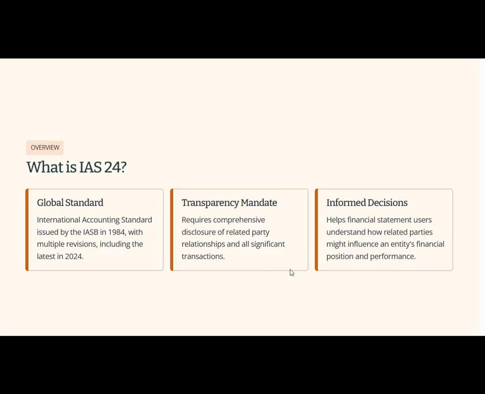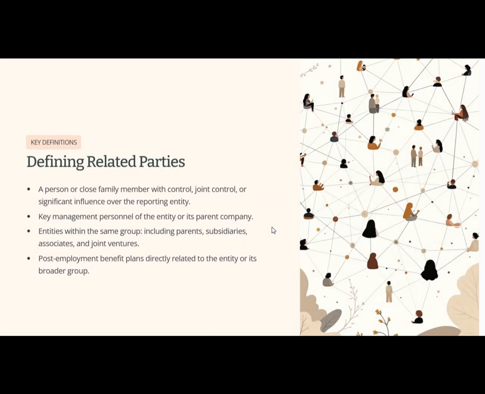This helps users of financial statements, like investors, regulators, and auditors, understand how these relationships might affect a company's financial position and performance. In simple words, IAS 24 ensures that everything is open and clear when companies do business with people or entities they are connected to. Hopefully you have understood this, and let's move to the next one.